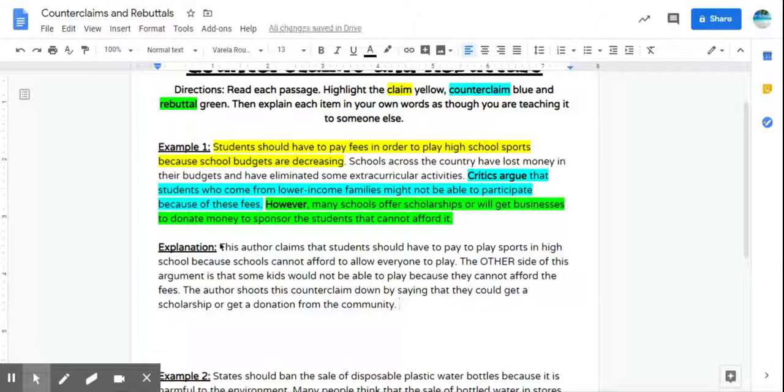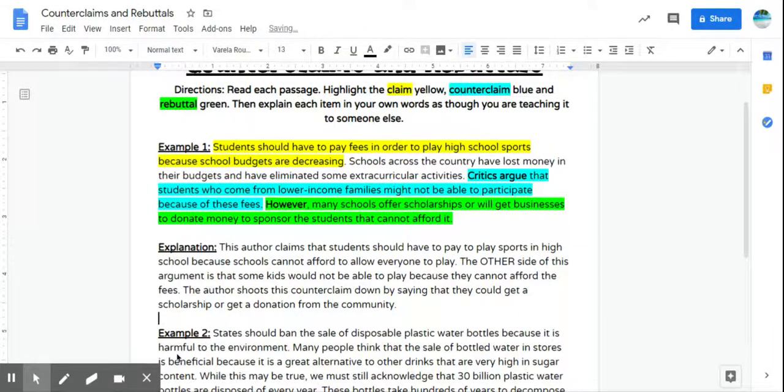Okay, so I am not just highlighting it, because the thing about the first step here is you could highlight and you could just totally, completely guess and get lucky and get it right. And then I don't really know that you totally understand. So that's why I'm asking you to do this explanation section here, so that you're taking what you've highlighted and you're explaining it to me so that I know for sure that you understand it. Okay.